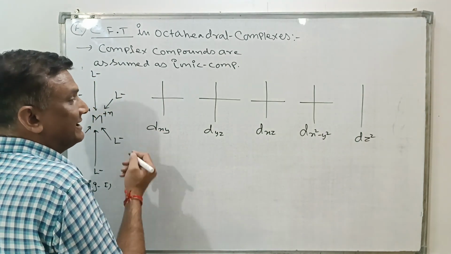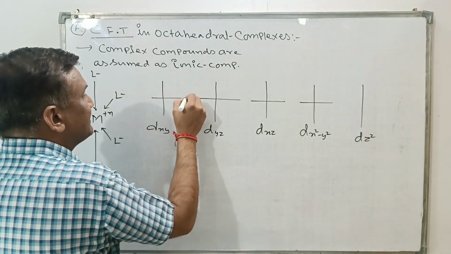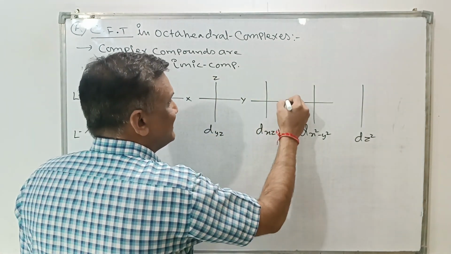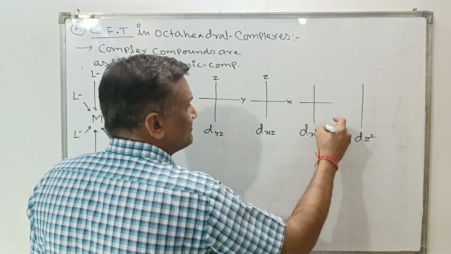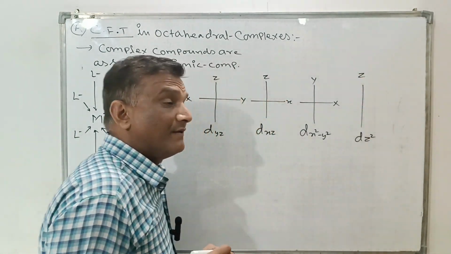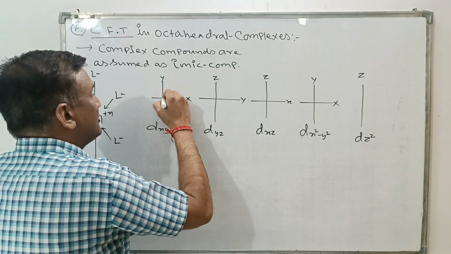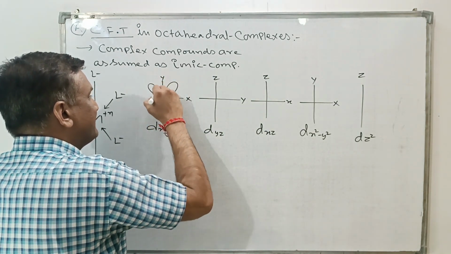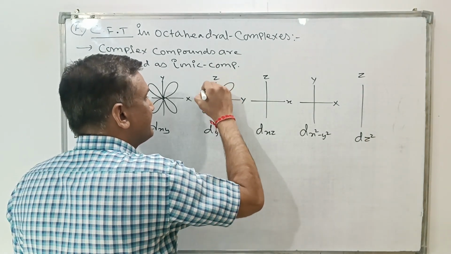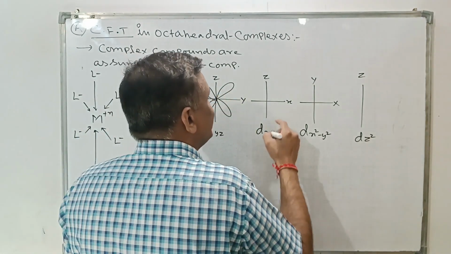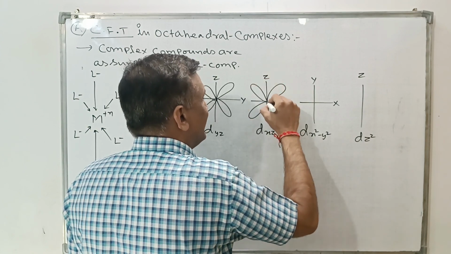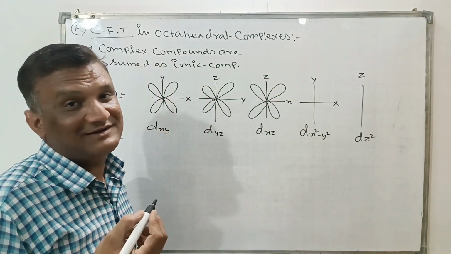So regarding d, it will be just 5 degenerate orbitals, where dxy is the x and y axis, this is yz, y and z axis, this is xz, x and z axis, this is x square minus y square, so x and y square, and this will be dz square, this is the z axis. What will be? Regarding dxy, the lobes will be between the axes x and y. The yz lobes will be between the axes y and z, like this. The xz or zx, you can say, the lobes will be between the x and z axes, like this.